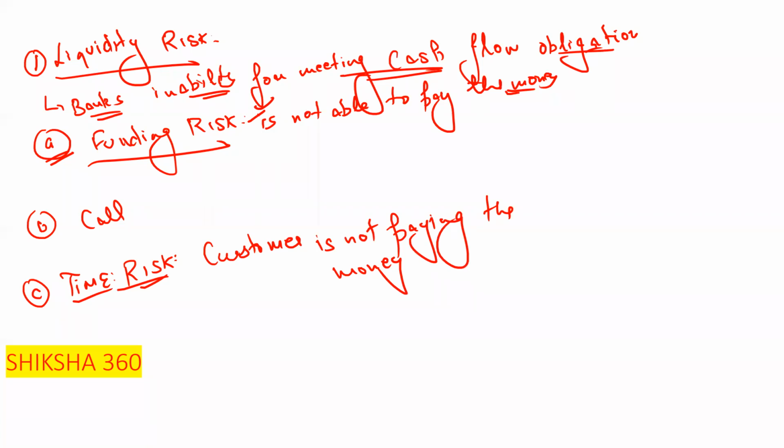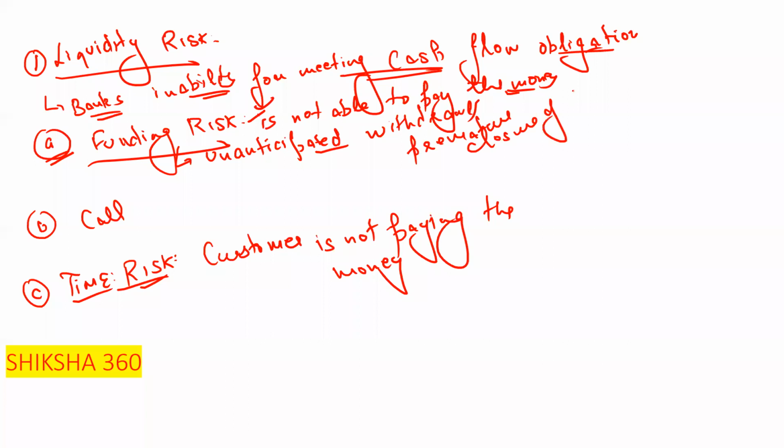So when does funding risk arise? Unanticipated, unexpected withdrawal, or premature closure of term deposits. In that case, funding risk has to be allowed for.